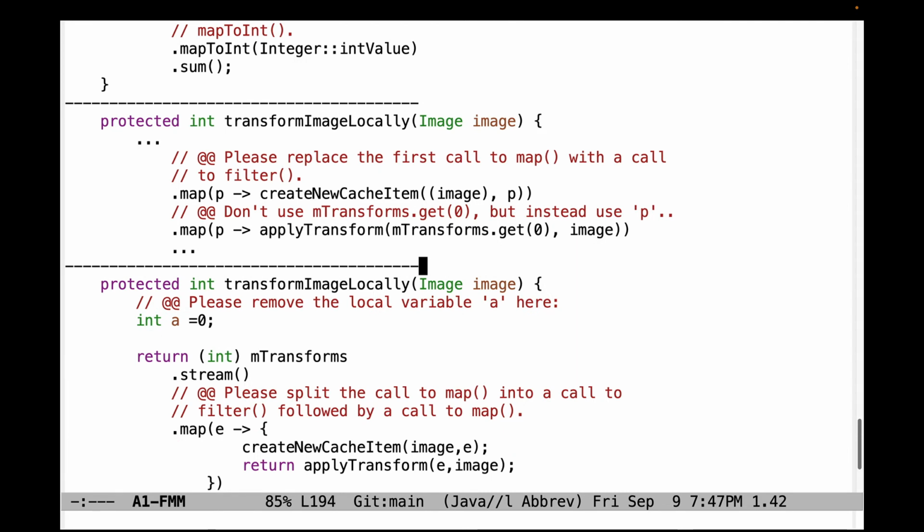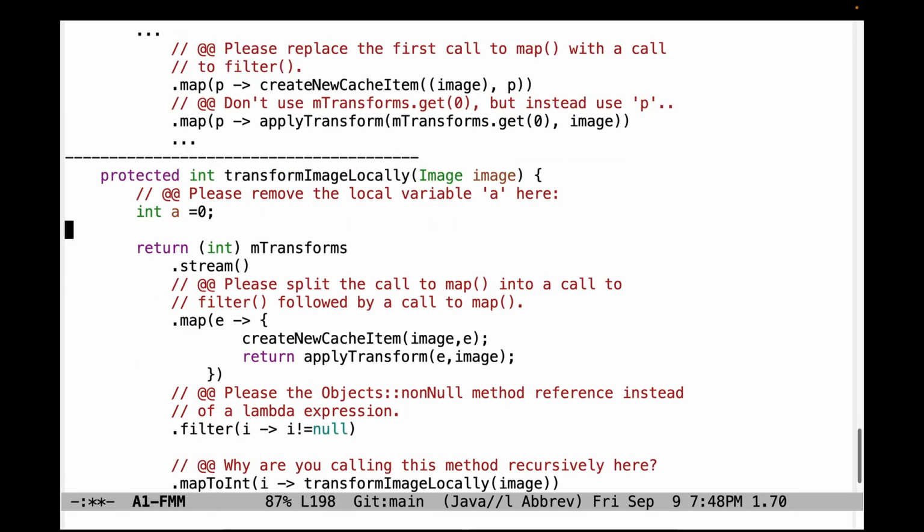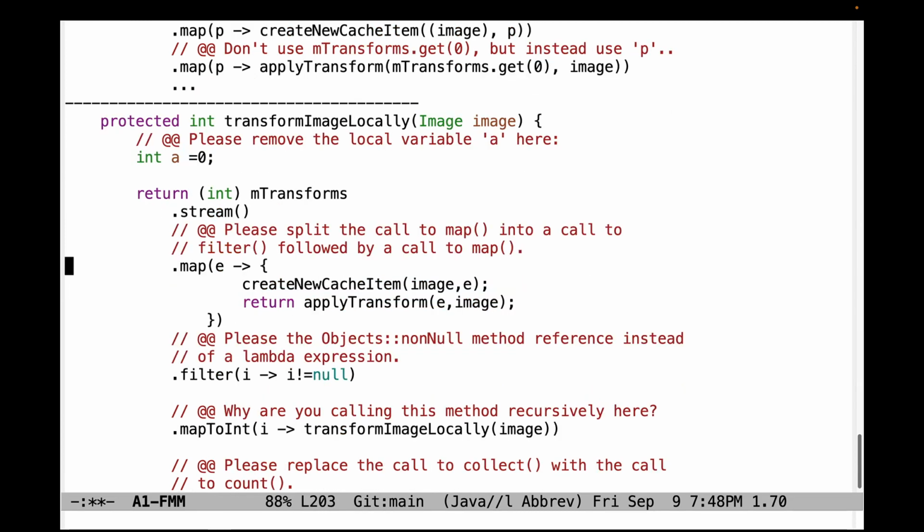Now we're finally down to the last couple of problems. This is with transformImageLocally. Please replace the first call to map with a call to filter. And I'm not sure what you're trying to do here with mTransforms.get(0), but don't use that. Instead, reference p, which is the parameter that's passed from filter in this particular case, if you call that right. I'm not sure what this local variable is doing here, but please get rid of it. And please split the call to map into a call to filter, followed by a call to map.